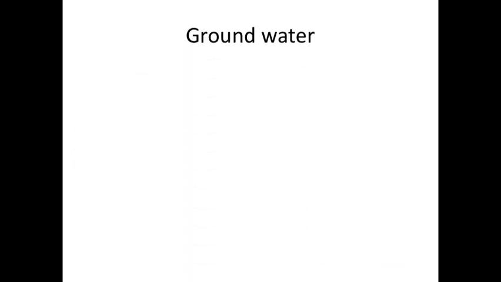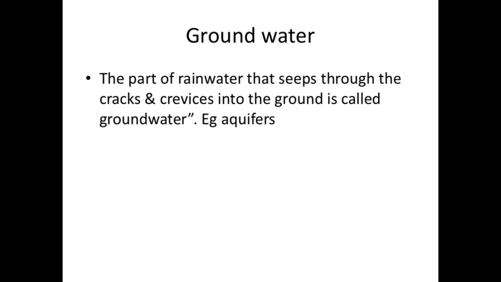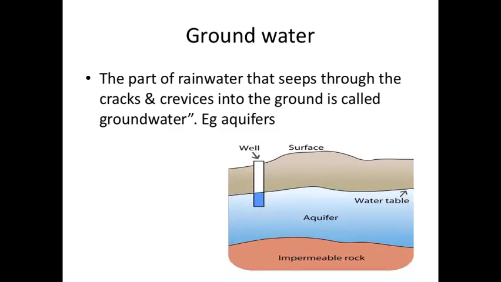Then we have the groundwater. What is groundwater? The part of rainwater that seeps through the cracks and crevices into the ground is called groundwater. Example is aquifers. You can see on the screen, students, right? When it rains on the upper part of the earth crust, slowly this water percolates inside the earth and goes down inside the earth, right? And there this water gets stored, and especially if there is clay present in the subsoil, it helps to store water, right? And later on when you dig a well and tube well, you can extract this water and use it. So this is groundwater.